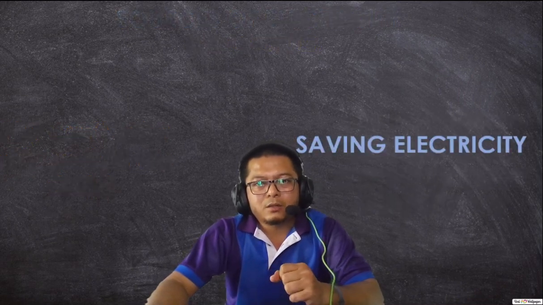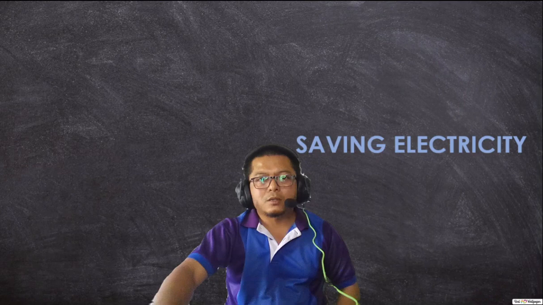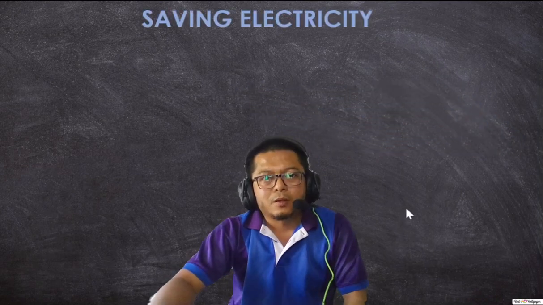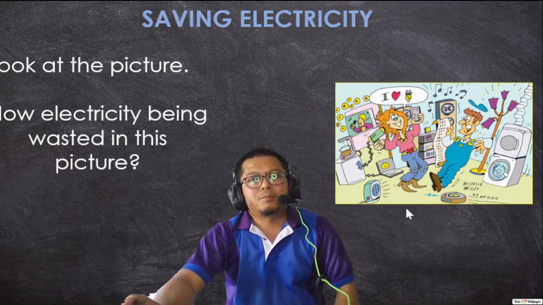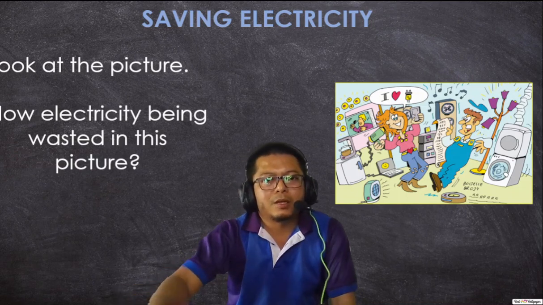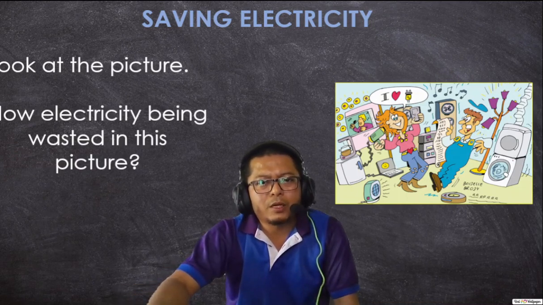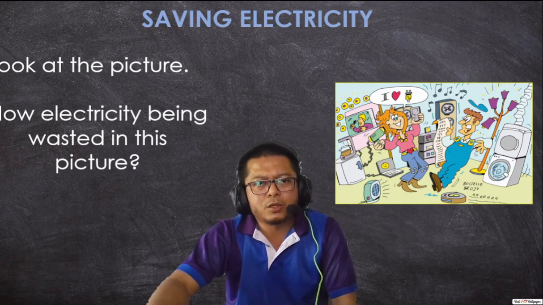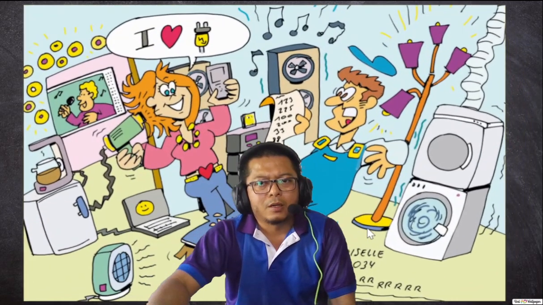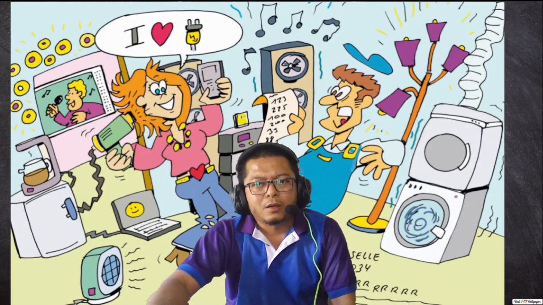Okay, saving electricity. Let's move on to the next topic, that is saving electricity. Look at the picture. How is electricity being wasted in this picture? Now let's take a look. I will give you 30 seconds to identify how electricity is wasted. Now this guy looks surprised. How is electricity wasted? 30 seconds, we start now.